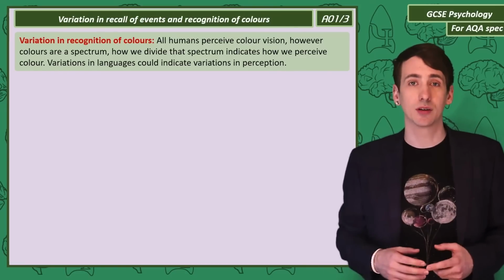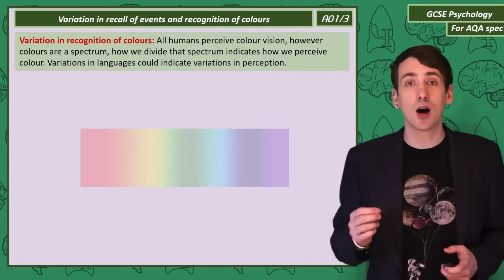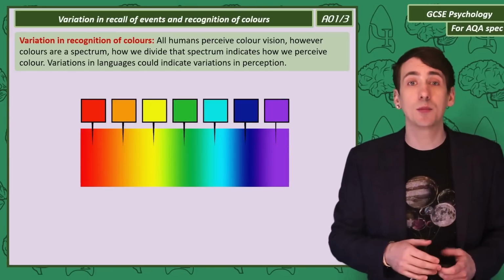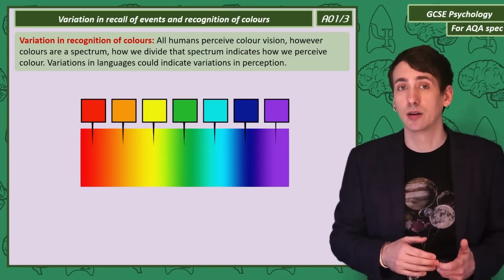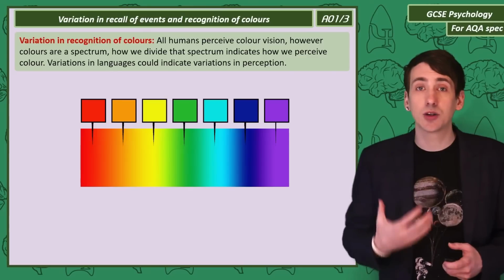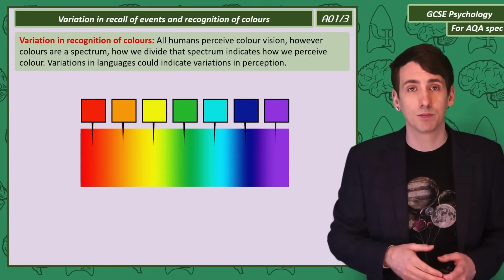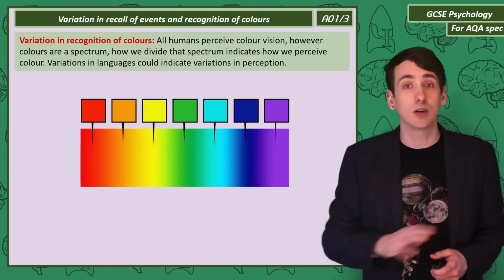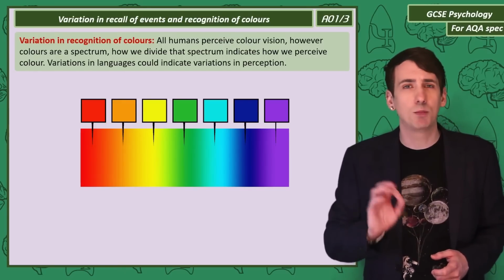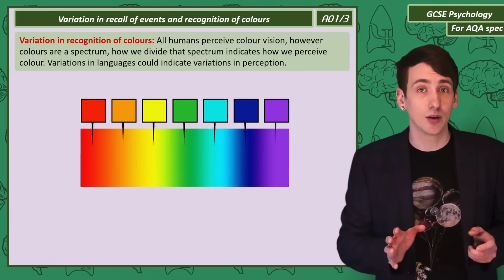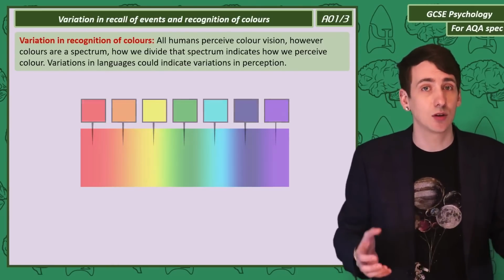All humans have colour vision, but the colours we perceive are part of a wide spectrum. How we divide the spectrum shows how we perceive colours as separate from one another. So variations in language in relation to colour suggests variations in perception. It was noticed in old Greek stories the word blue was never used. It was suggested that, without the word, the ancient Greeks had no perception of blue.